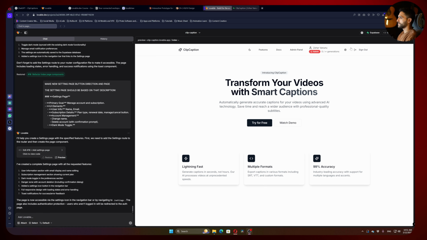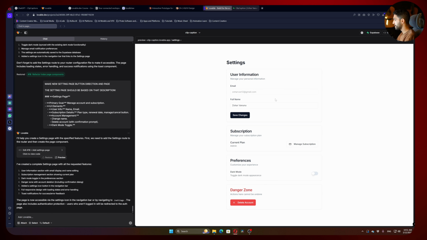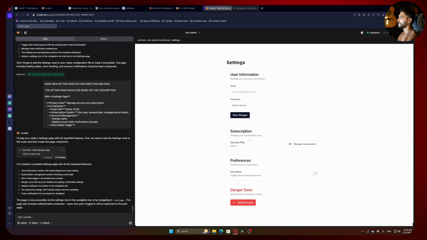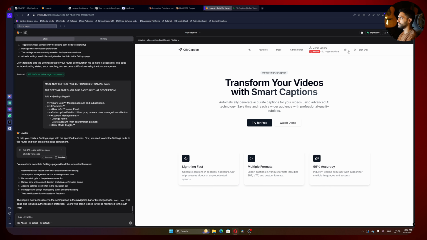Okay, so let's see the changes. I see that I have a wheel here for the settings. I can hit on it and yeah, I can see everything. I can change my name. I can manage my subscriptions. I can toggle dark mode here also. And I can delete my account and it's actually making a pop-up, which is great. I don't see the toolbar anymore. So we need to fix that.